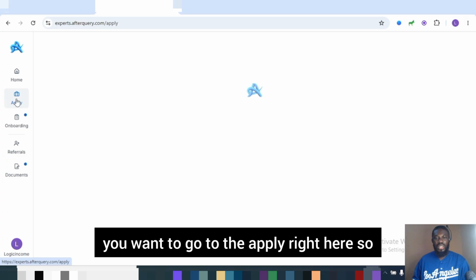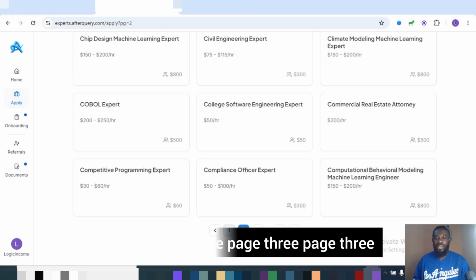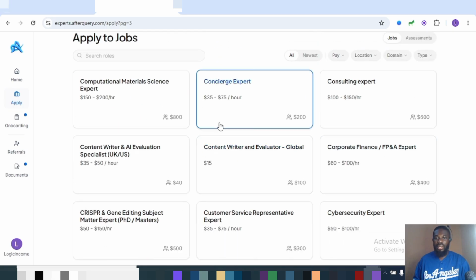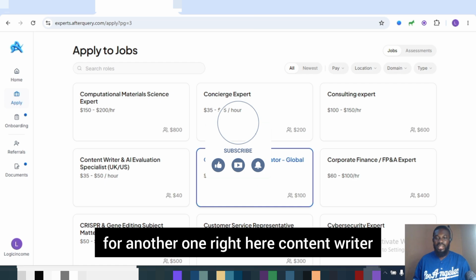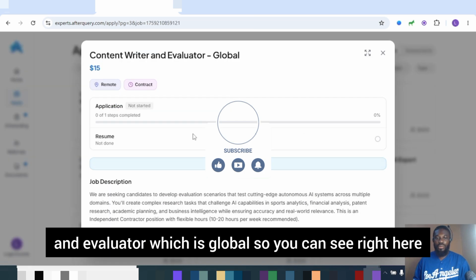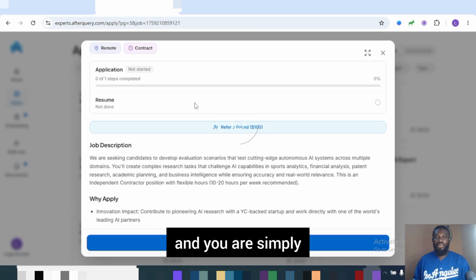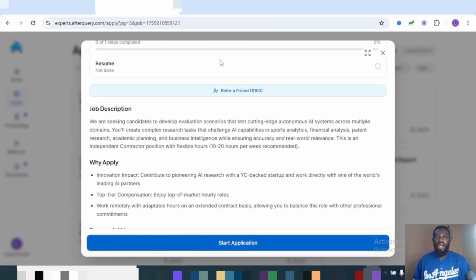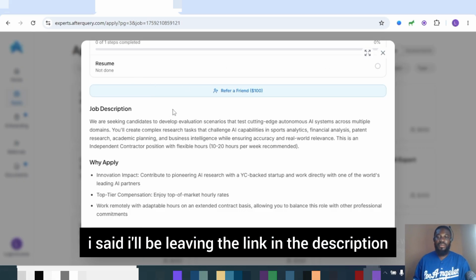You want to go to the apply right here. So now let's go to page 3. Let's go to page 3. All right, just in case you do not qualify for that particular opportunity, you want to look for another one right here, content writer and evaluator, which is global. So as you can see right here, you are simply getting paid this amount right here, $15, and you need your resume. All right, so like I said, I'll be leaving the link in the description of this video.